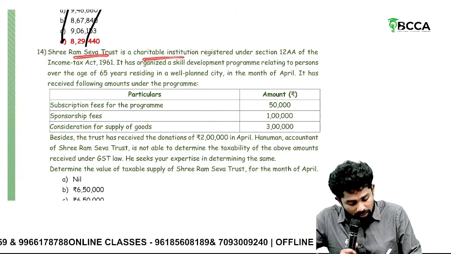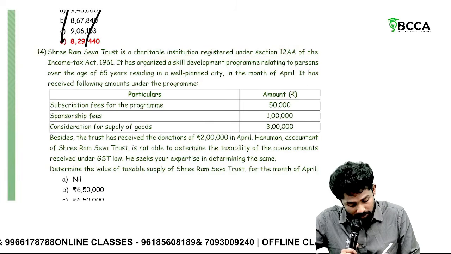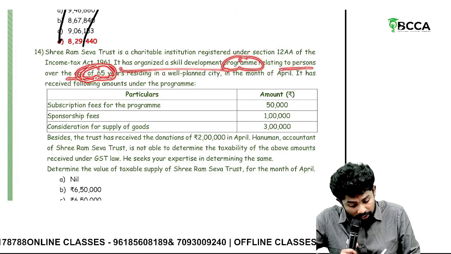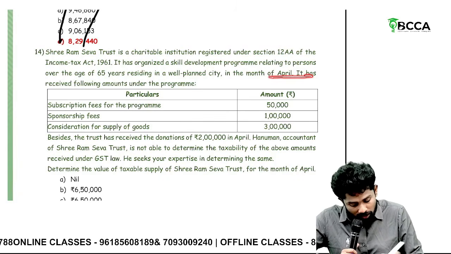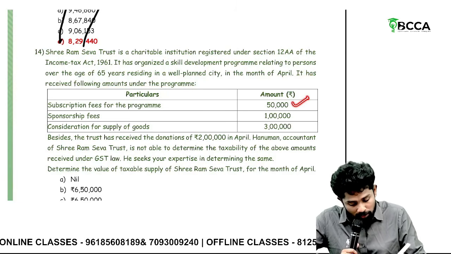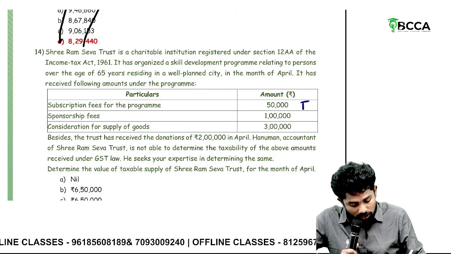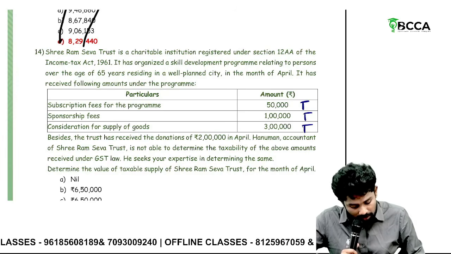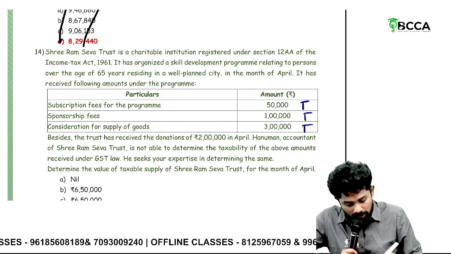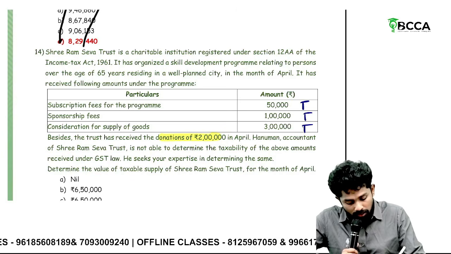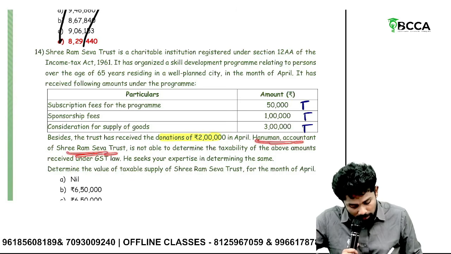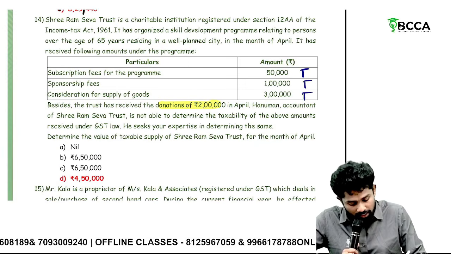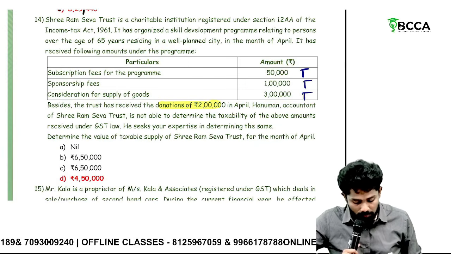Sri Ram Seva Trust is a charitable institution registered under 12A. It has organized a skill development program for persons over the age of 65 years residing in a city. In the month of April, it received the following: subscription fee for the program, taxable; sponsorship fee, taxable; consideration for supply of goods, taxable. Besides that, the trust has received donations, which are exempted. Hanuman, an accountant of Sri Ram Seva Trust, is not able to determine the taxability of the above. He seeks your expertise. What is your expertise? Tax all these three, 4,50,000.